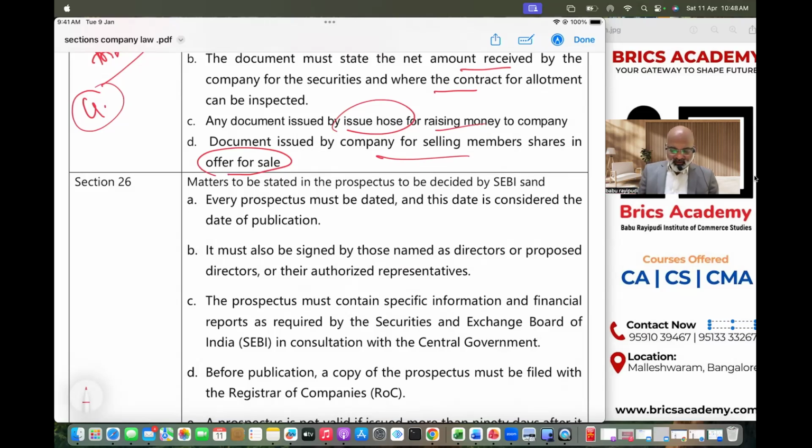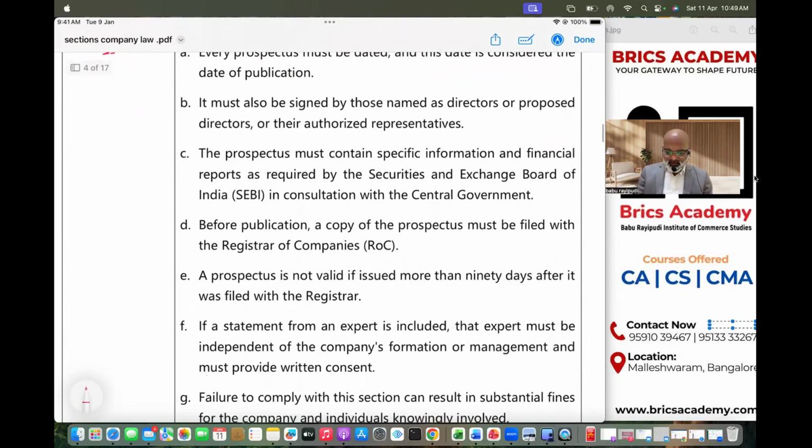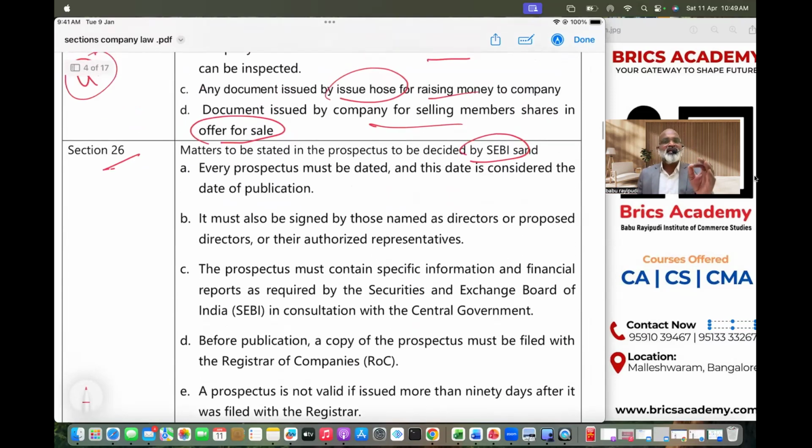All right, next one, we have Section 26. Section 26 talks about the contents to be stated in the prospectus. The first very important question that comes is, sir, what exactly are the contents a company has to state in the prospectus when it wants to raise money from the public? Whatever matters you're supposed to keep in the prospectus are decided by SEBI. Decided by whom? SEBI. So Section 26 is an elaborate section. There are so many important points in that, almost 7 points I gave you briefly.